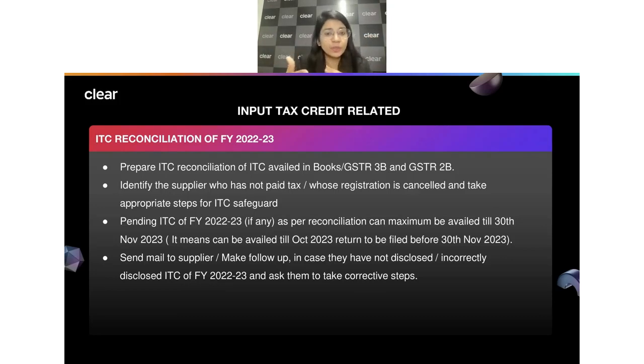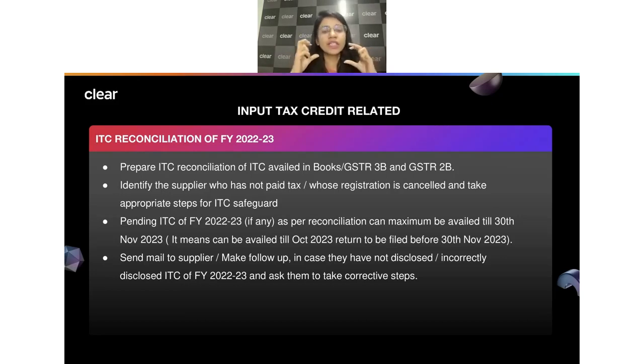The second case could be that your supplier has wrongly filed something which was actually not related to your GST at all. If that's the case, then ask the supplier to amend that so that the entry itself goes away. So you have the amendment, and the net impact becomes zero. And maybe the third case could be that you have still not received the goods and services, so that was the main reason you are not allowed to claim the ITC and you have not even claimed that ITC. That could be the other category.